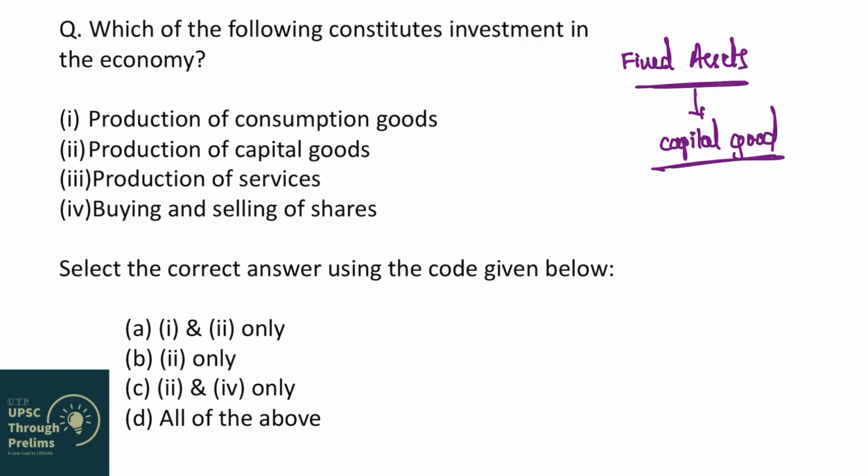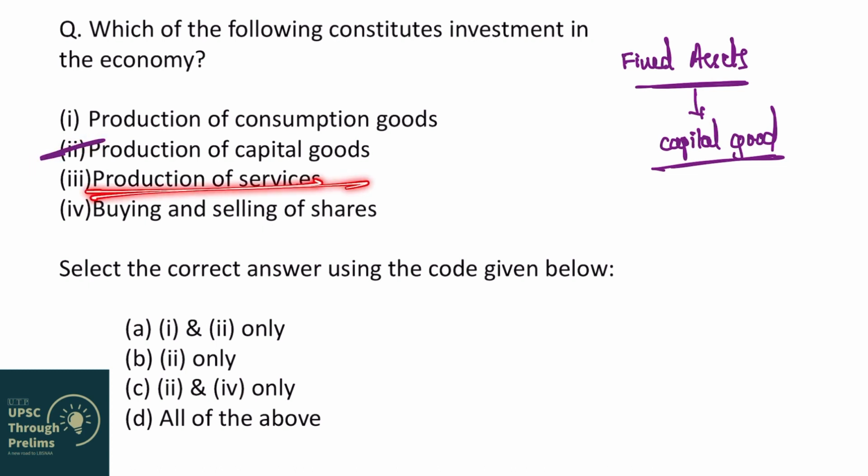What are these capital goods and how are they different from intermediate goods and final goods? I have already discussed in my previous videos. Please go and watch those videos. So, which of the following constitutes investment in the economy? First is production of consumption goods. This is clearly wrong because consumption goods are not capital goods. Okay, what are consumption goods? I have already discussed in my previous videos. Production of capital goods. See, capital goods production is called investment in economy. So, option 2 is correct.